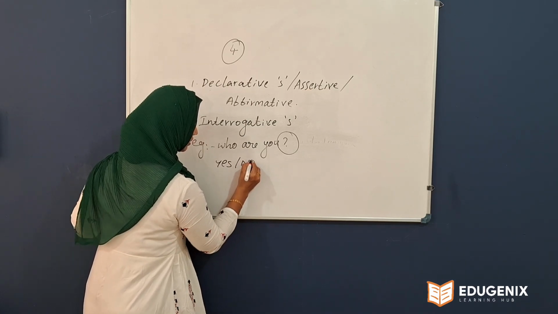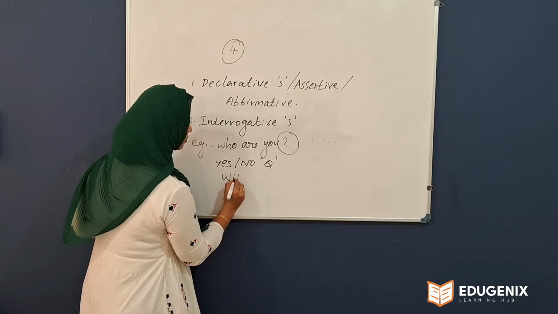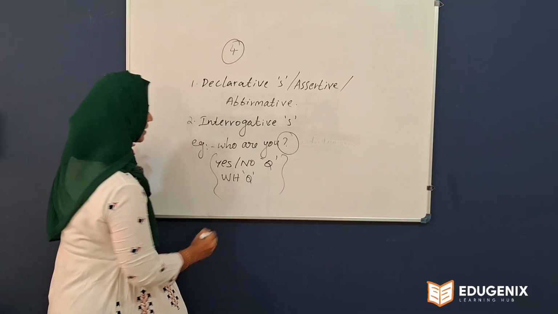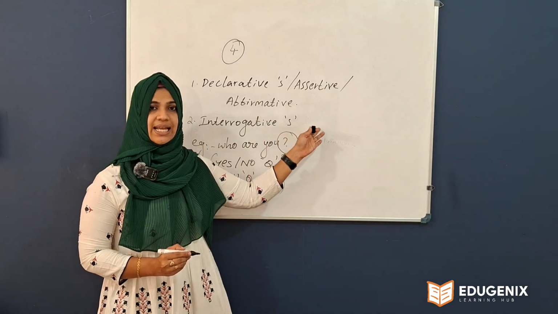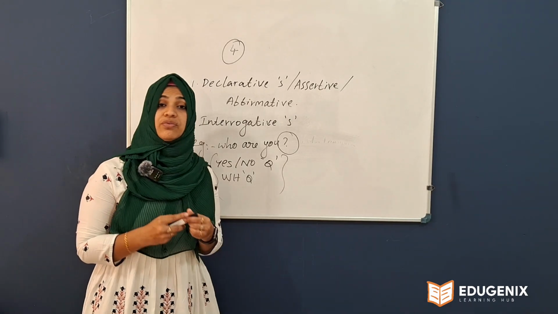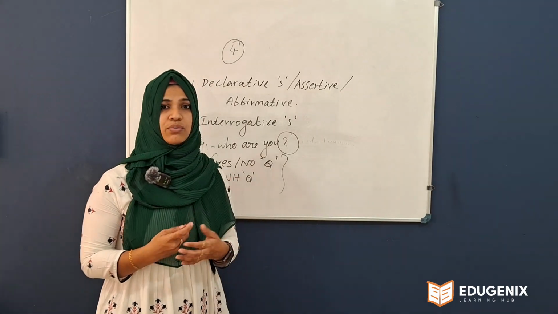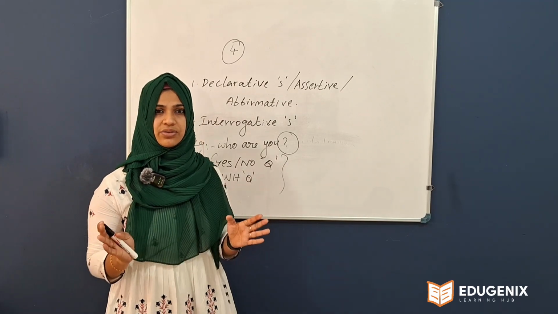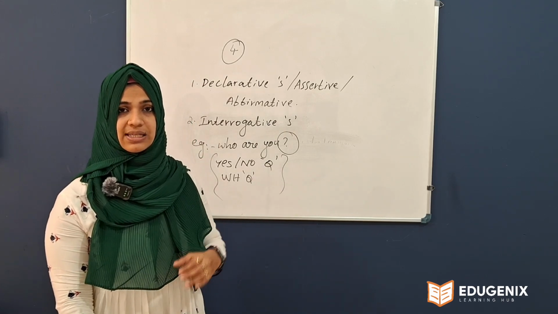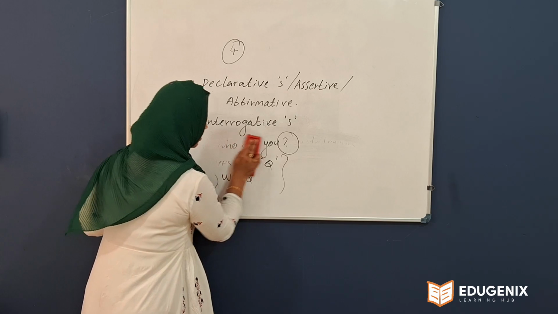Yes or no questions are there. Then WH questions are there. So whatever is the question, it comes under the category interrogative sentence. For example, who are you? From where you are coming? Tell me what's your place? So whatever the question, it comes under interrogative sentence. So this is the second type of sentence. I hope you got it.